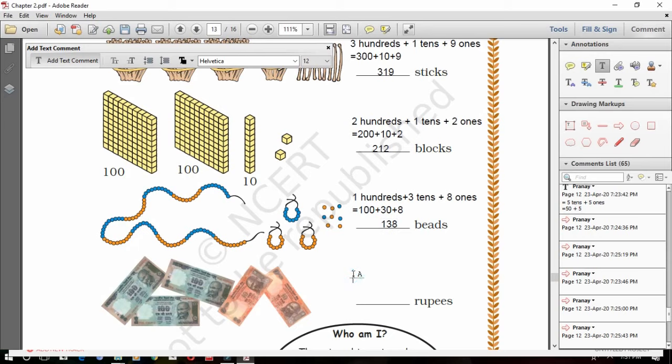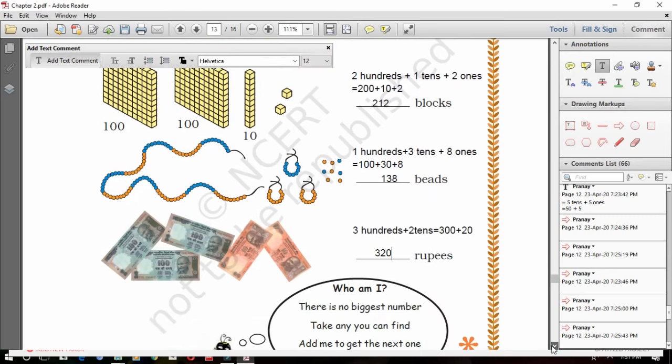So next one, again they have given you some money here. So how many hundreds are there, you see? There are 3 hundred rupee notes. So that means it is 300 plus how many 10 rupee notes? 2 tens. There is no 1 rupee coin or note here. So you will just write 300 plus 2 tens. 300 plus 2 tens are 20. So 300 plus 20 is what? 320.